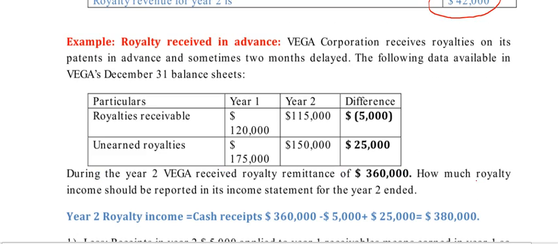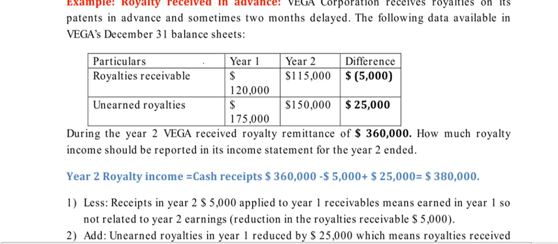Second question, most important question again. These types of question they will ask in our CPA exam. Royalty received in advance. Vega Corporation receives royalties on its patents in advance and sometimes 2 months delayed. We also understood the concept in the previous topics.